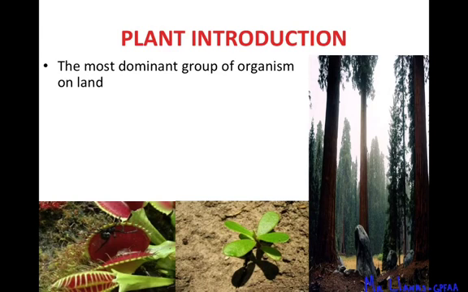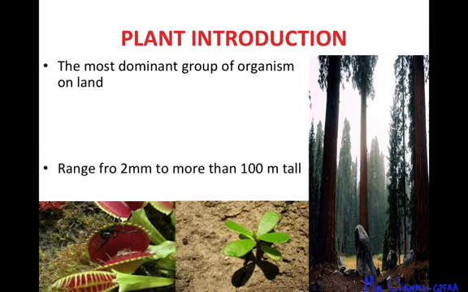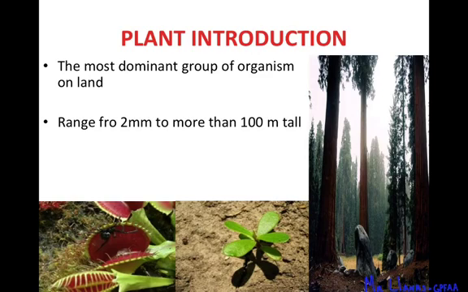So the first thing we need to talk about plants is that they are the most dominant group of organisms on land. They're everywhere. They range from very tiny plants to huge, very tall plants, from 2 millimeters to about 100 meters tall. 100 meters is about the length of a football field. So you can see some of those trees, like the ones here in the picture. They're really tall. They have a big range when it comes to size.